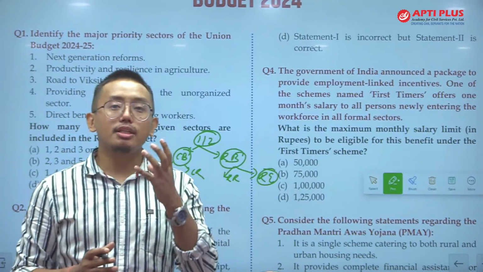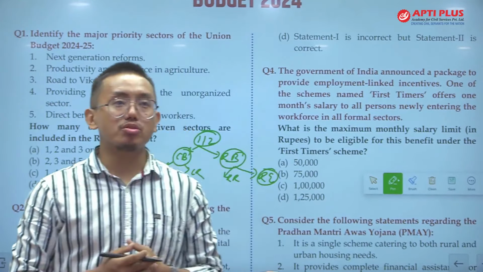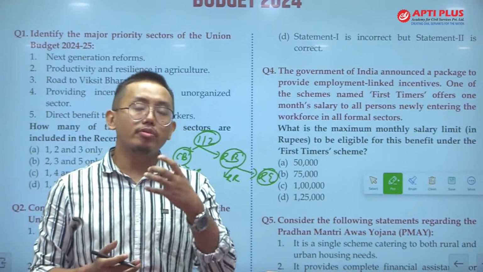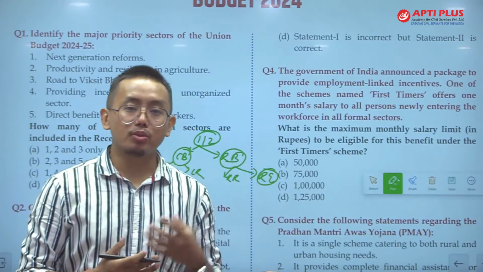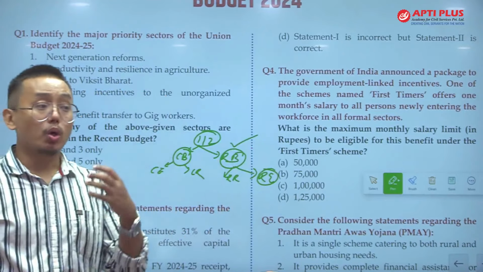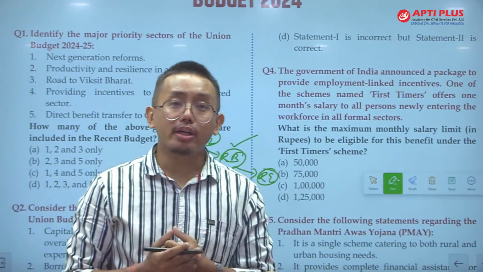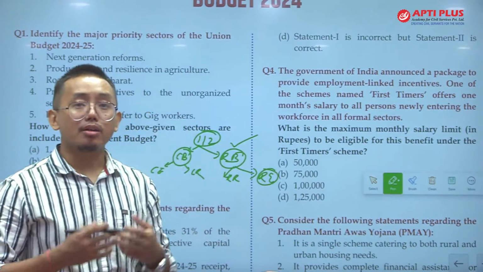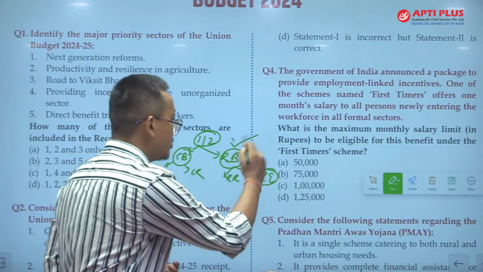The revenue budget is for the day-to-day expenses of the government, for instance paying pensions to pensioners and salaries to government employees. The day-to-day working of Parliament, government offices and administrative expenses are all contained in the revenue budget.